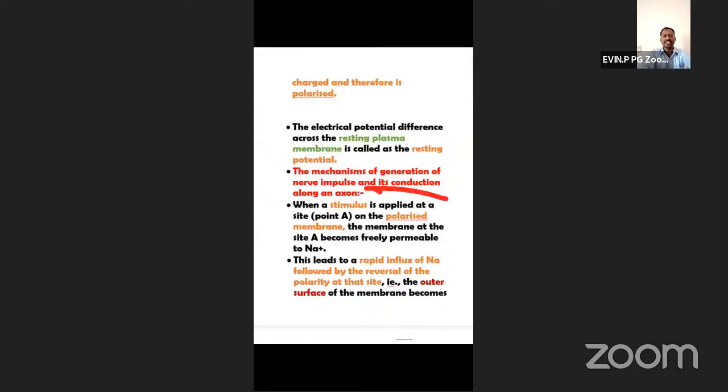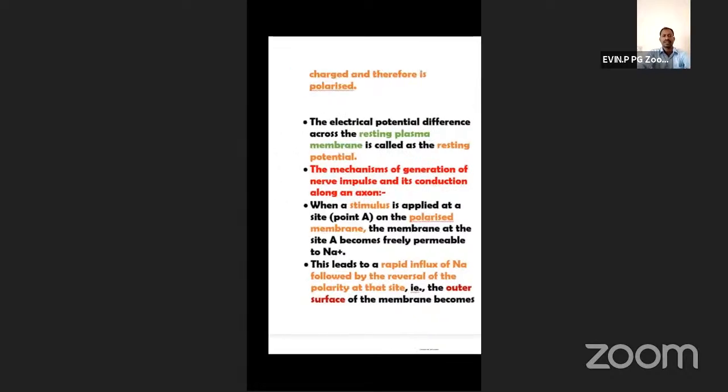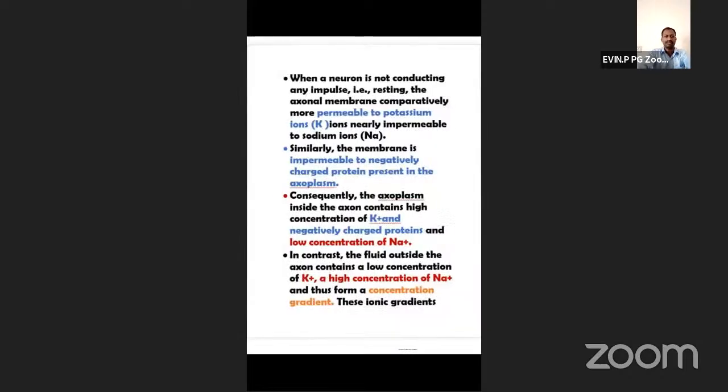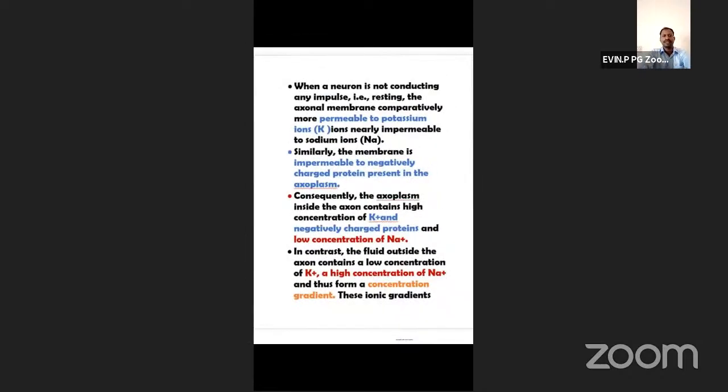is applied at a site, see A on the polarized membrane, the membrane at the site A becomes freely permeable to sodium. So what does it mean? See, this is a neuron. This is the axoplasm. This is the axolemma. So inside, the axoplasm is found.